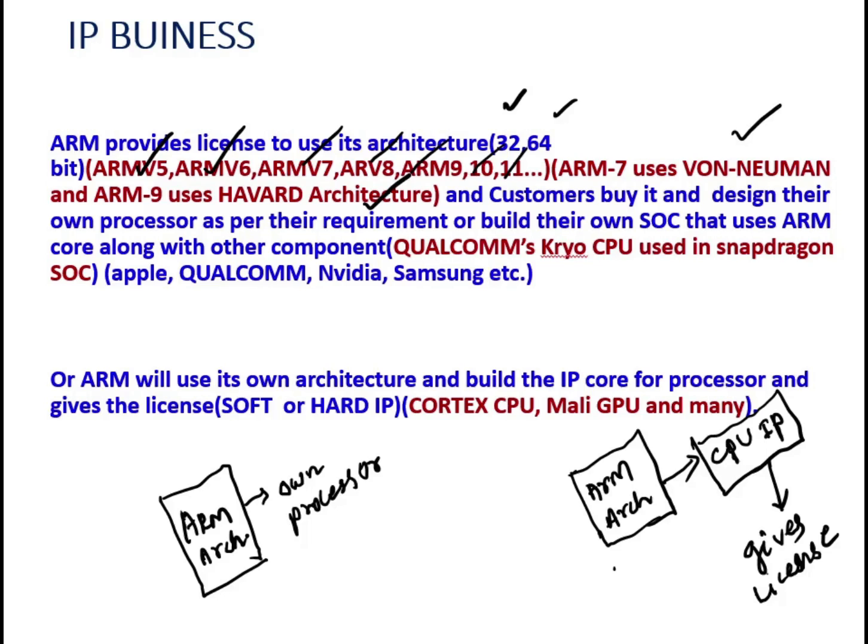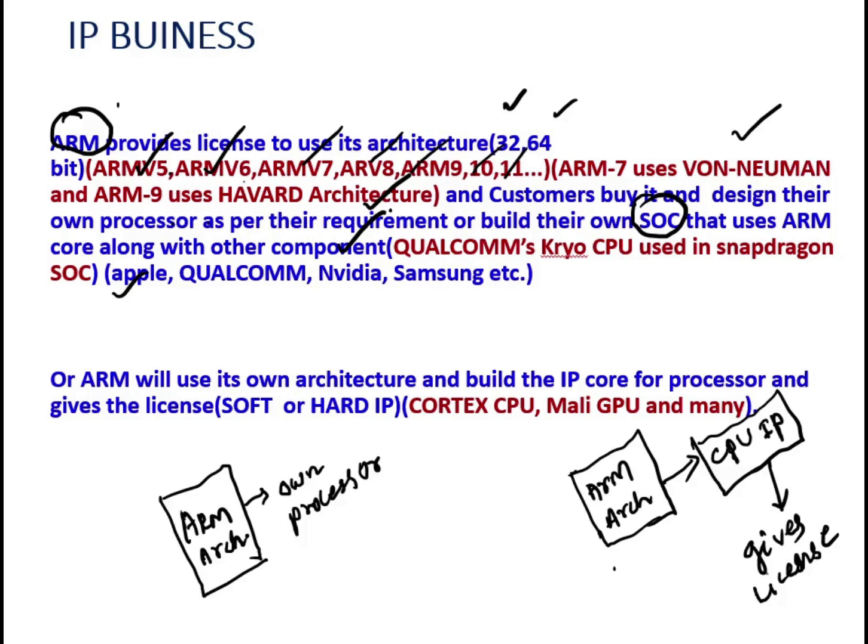So what customers will do, as per their requirement, they buy it. They will buy whether 5, 6, 7, again it depends on their requirement, and then they design their own processor. They buy the architecture from ARM because this architecture is owned by the ARM company. Then they design their own processor as per their requirement, or they will build their own SoC that uses an ARM core along with other components. These are the companies: Apple, Qualcomm, Nvidia, Samsung. They all get a license from ARM to use the ARM architecture.